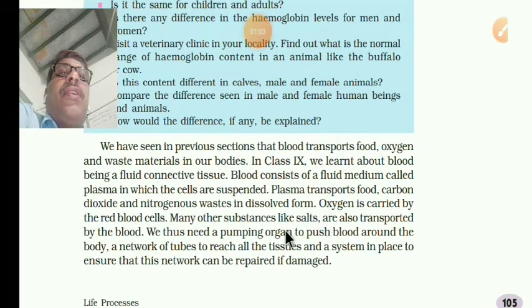Plasma transports food, carbon dioxide and nitrogenous waste materials in the dissolved form. Oxygen is carried by the red blood cells, the RBC.